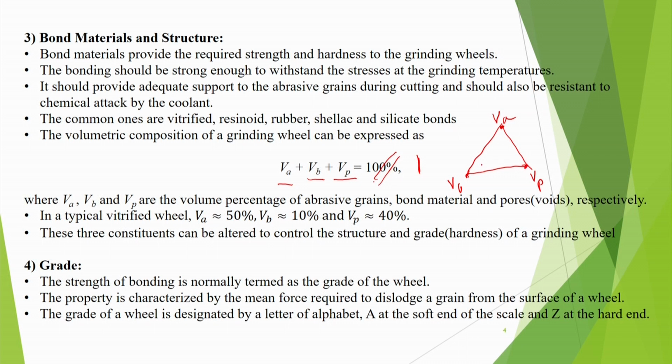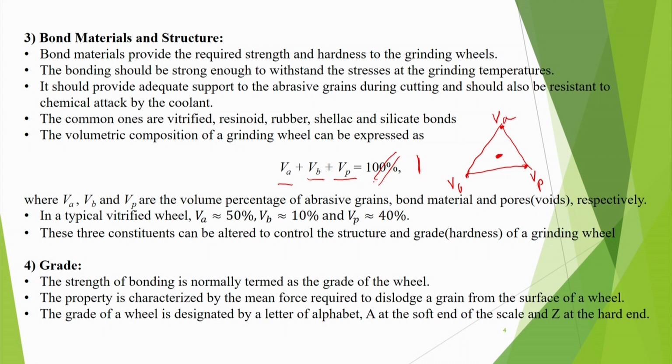We do not of course always operate in the vertices. Instead, we may have some type of situation like this. Suppose some point is in the centroid, that means here VA is 33%, VB is 33%, VP is also 33%. So, anyway, this triangle just helps to better understand things, and depending on that you can design your system. And so, these three constituents mean VA, VB and VP.